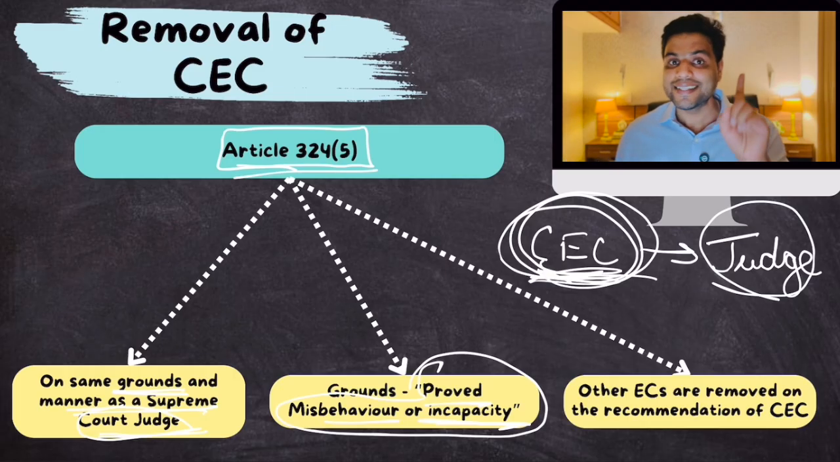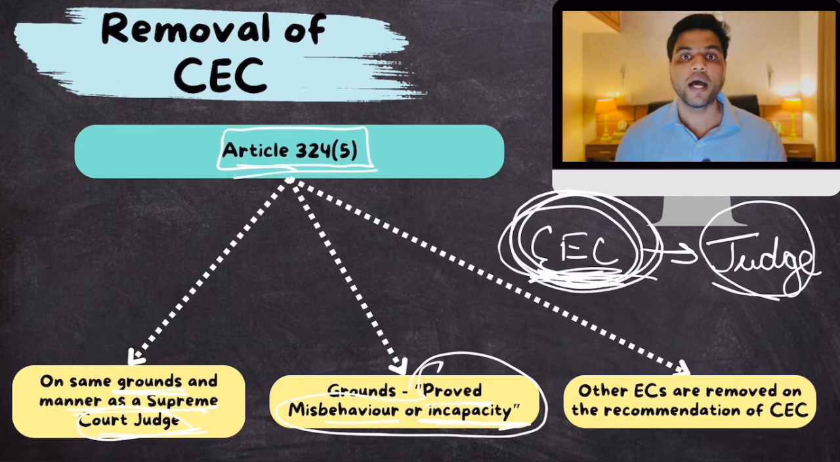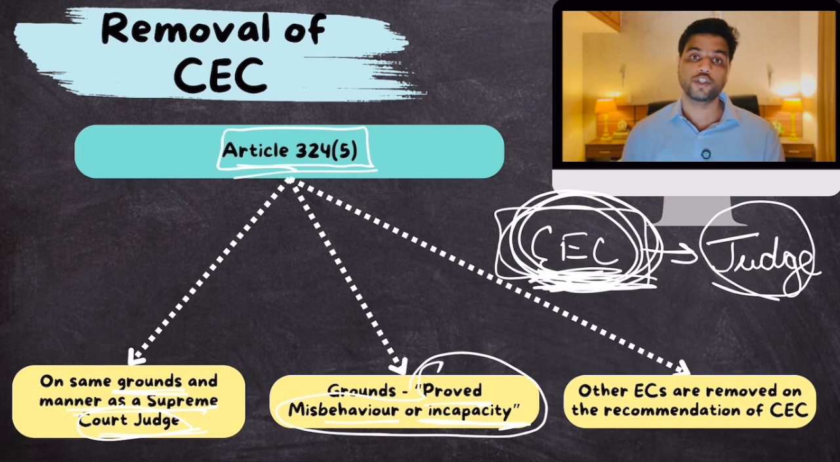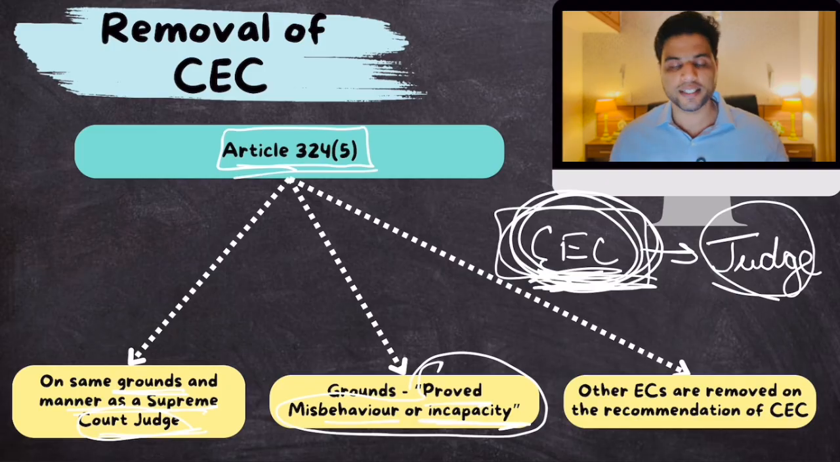But remember, this facility is only provided to the Chief Election Commissioner. Other election commissioners can be removed by the President on the recommendation of the Chief Election Commissioner. For them, this protection of a Supreme Court judge is not given. They can be removed anytime by the President on the recommendation of the Chief Election Commissioner. But the Chief Election Commissioner has these protections. Clear? And that is what the India bloc is saying. They are going to start these proceedings. Clear? Make sense? It's simple now?